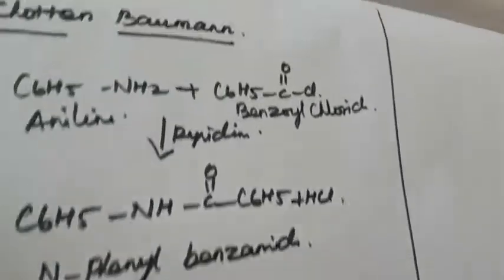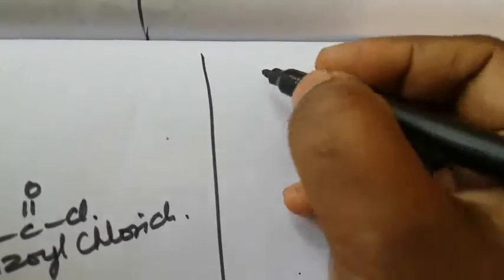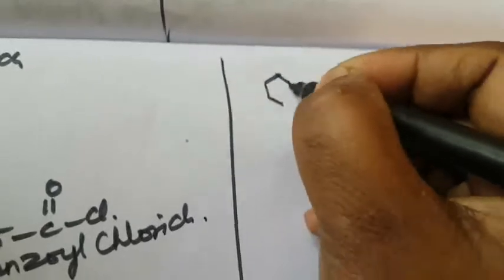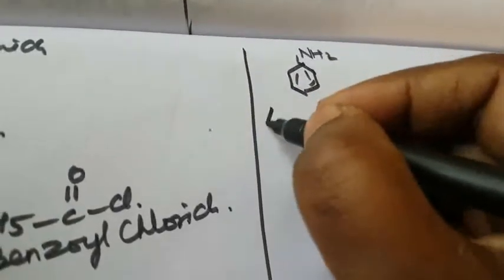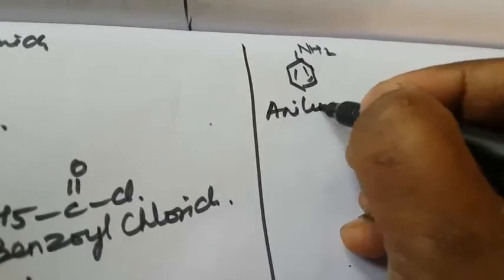Next, aniline reacting with nitrous acid. What is the structural formula of aniline? A benzene ring with NH2. This is called aniline.